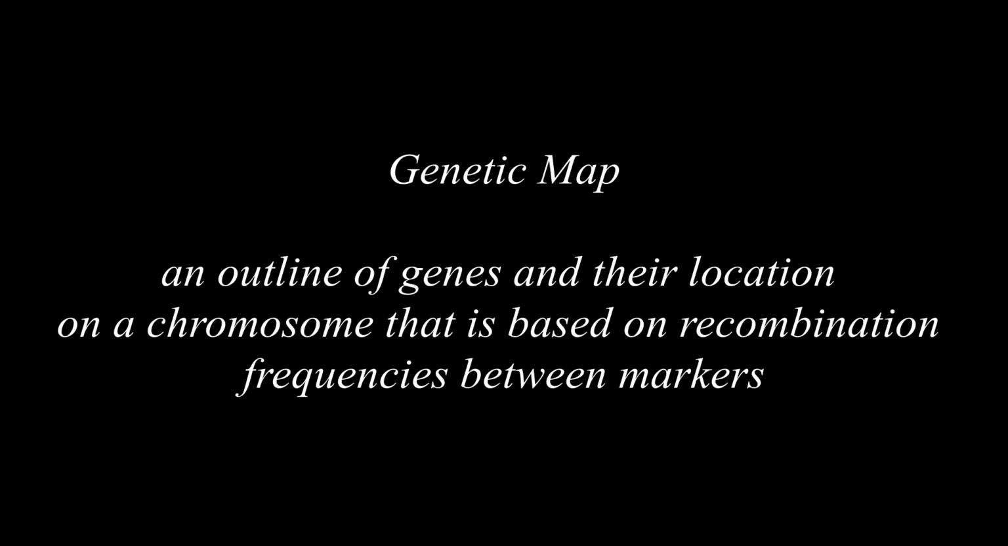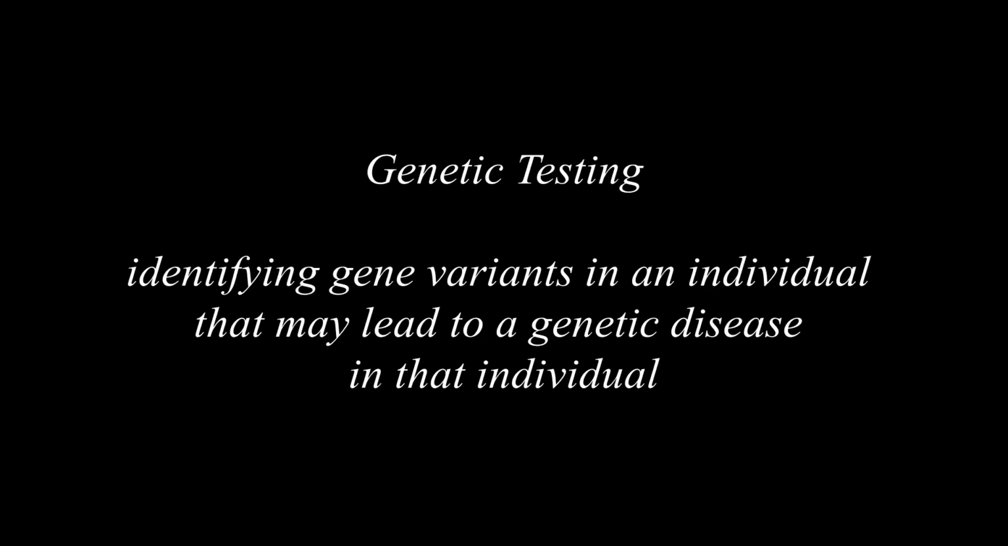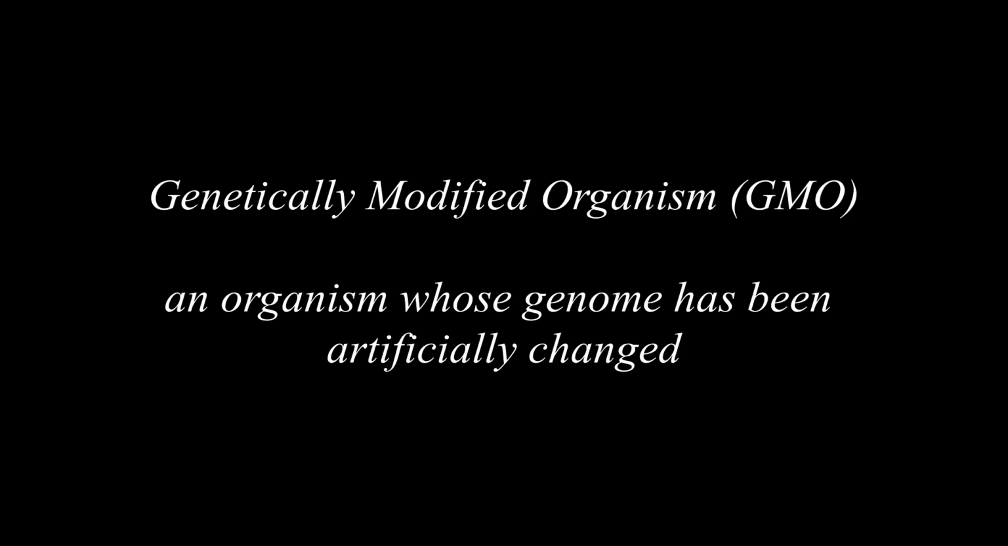Genetic map. An outline of genes and their location on a chromosome that is based on recombination frequencies between markers. Genetic testing. Identifying gene variants in an individual that may lead to a genetic disease in that individual. Genetically modified organisms, GMO. An organism whose genome has been artificially changed.